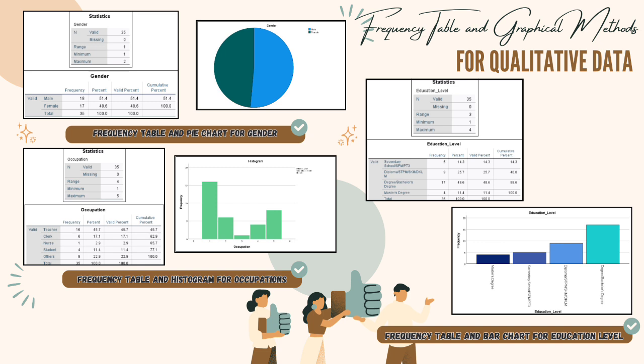Moreover, for education level, bachelor degree is at frequency 17, 48.6%, which is the highest percentage. After that, 9 frequencies are for diploma, STPM, SKM, and etc., 25.7%. Master degree frequency is 4, 11.4%. Lastly, the table shows the secondary school SPM PT3 frequency is 5, 14.3%.